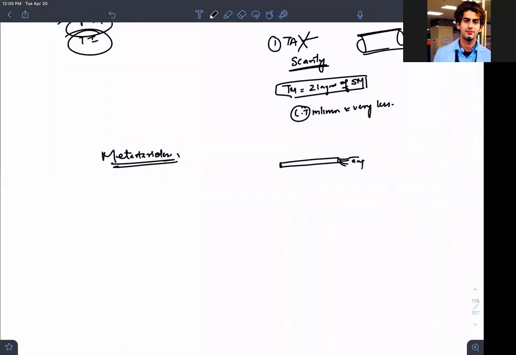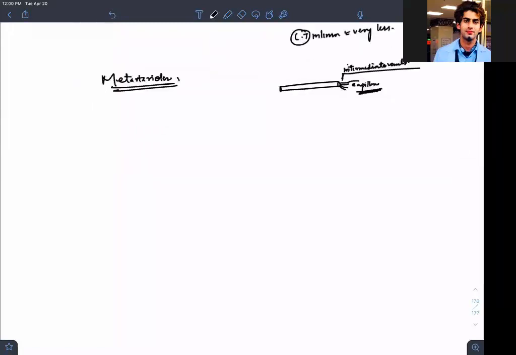They are some sort of intermediate vessels giving rise to capillaries. I'm writing so small today for a reason. Now, what is the difference between them? There is a beautiful concept for meta-arterioles: they have precapillary sphincters.